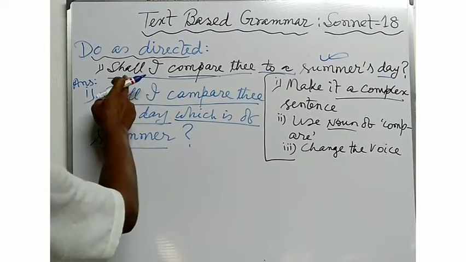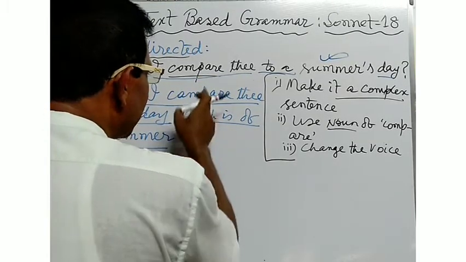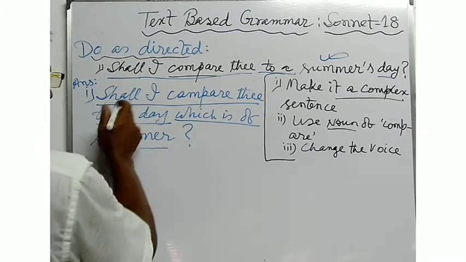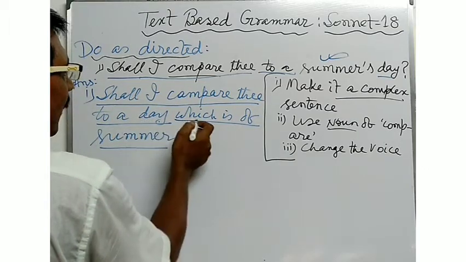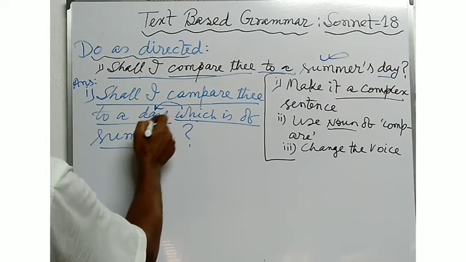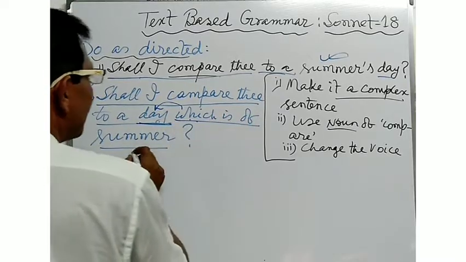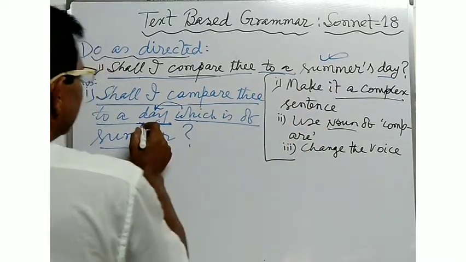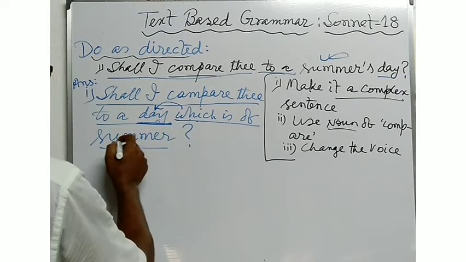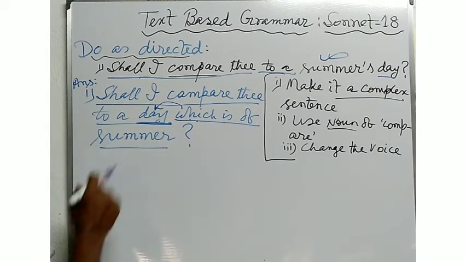So if the sentence is given in this way, shall I compare thee to a summer's day, and you are asked to convert the sentence into a complex sentence, you will have to write in answer: Shall I compare thee to a day which is of summer. Here which is the relative pronoun, which refers to day. Day is the antecedent in this sentence. Summer's day, here the day is illustrated in the adjective clause or relative clause in this way: the day which is of summer. In this way, you will have to write down the answer.